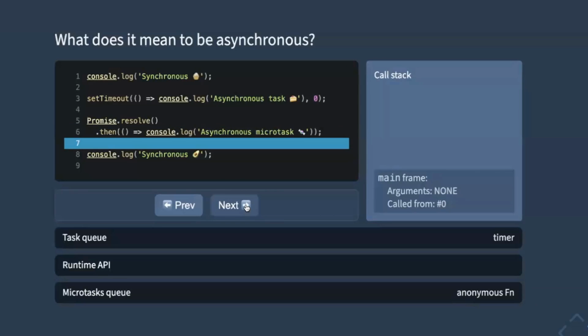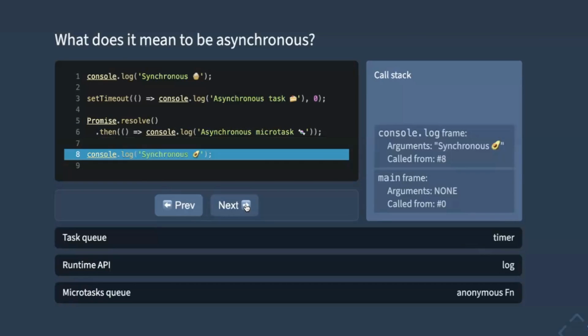So up until now, we only had a console log called from within this task once with synchronous muffin. And that's the second time where we call console log with synchronous avocado. So we reached the end of this task, and now we will continue pretending we are the V8 engine.